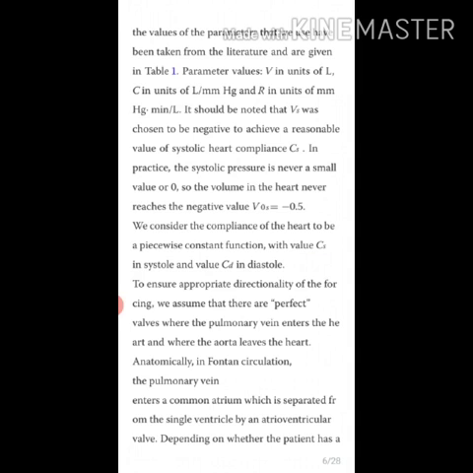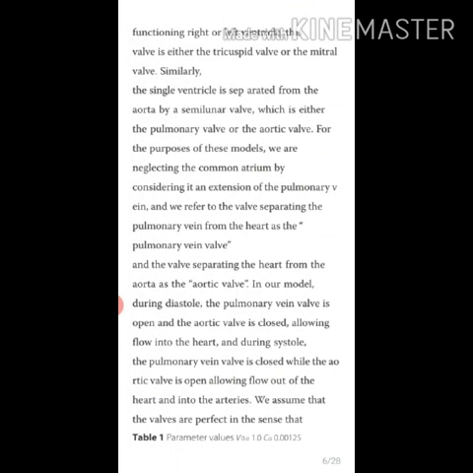Anatomically, in Fontan circulation, the pulmonary vein enters a common atrium which is separated from a single ventricle by an atrioventricular valve. Depending on whether the patient has a functioning right or left ventricle, this valve is either the tricuspid valve or the mitral valve.